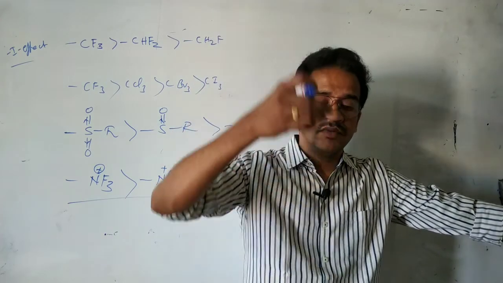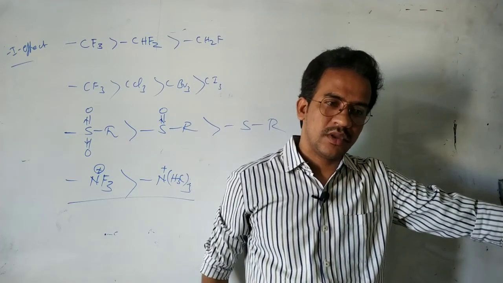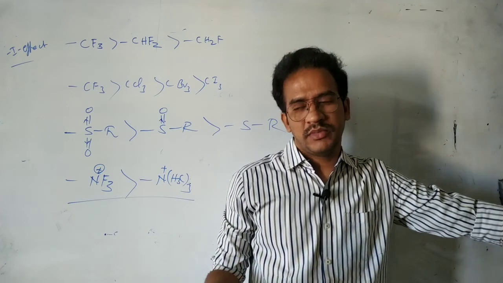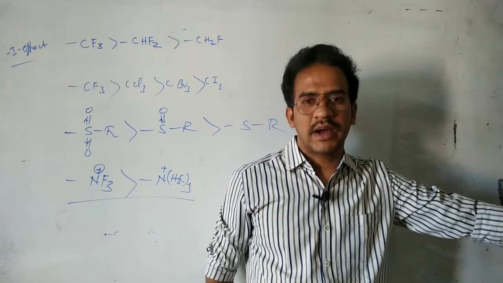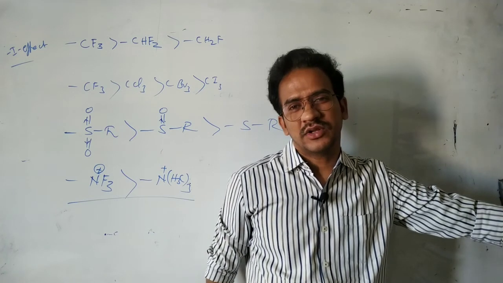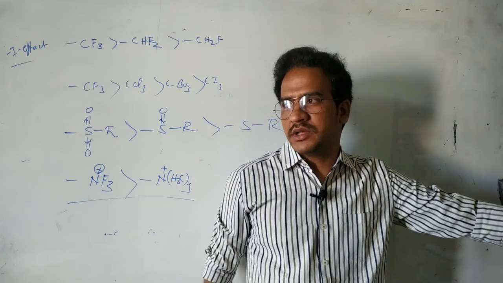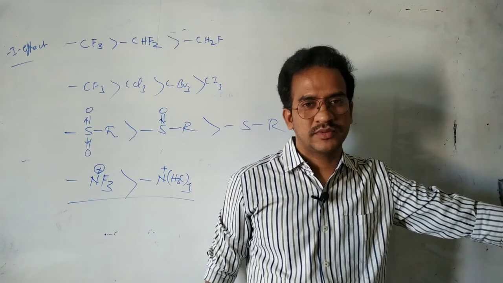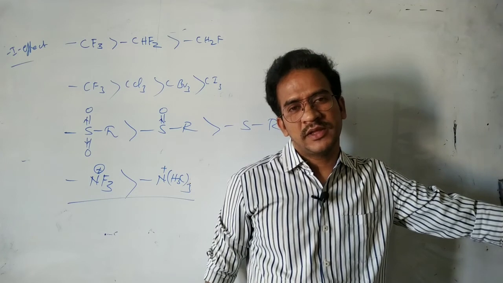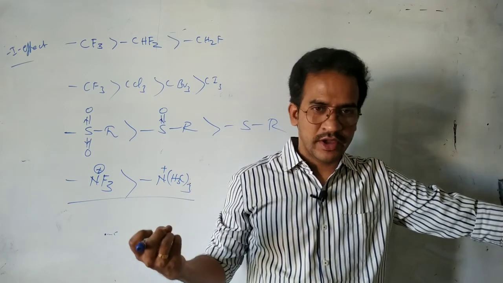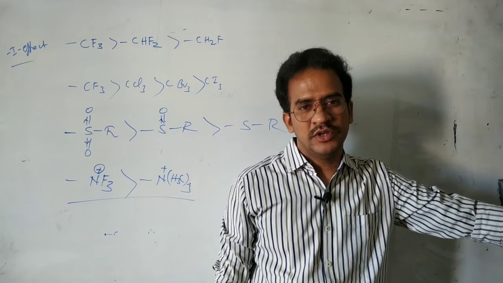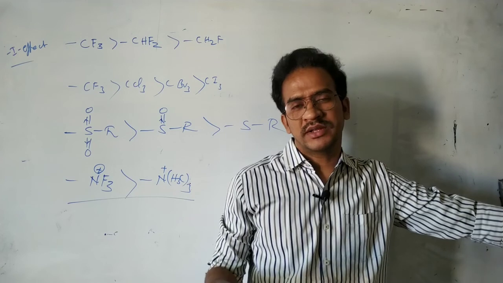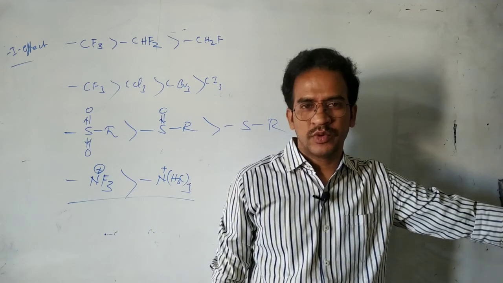The donating nature of a group in a molecule towards the more electronegative atom is known as the positive inductive effect, and those groups are the plus I groups, the electron releasing or electron donating groups. And the withdrawing nature of a group in a molecule is known as the negative inductive effect, and those groups are the minus I groups, the electron withdrawing groups. Now the negatively charged groups are the electron releasing groups, the plus I groups, and the positively charged groups are the electron withdrawing groups, the minus I groups. Generally more electronegative groups are the minus I groups and less electronegative groups are the plus I groups. So that is about the inductive effect.